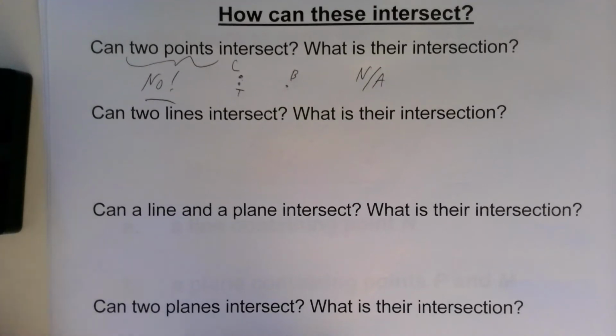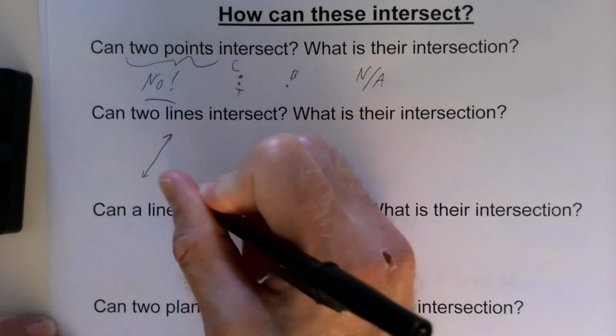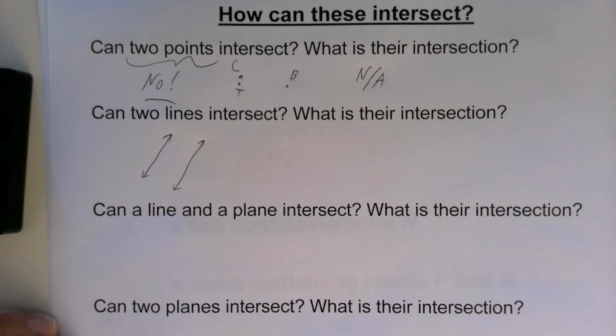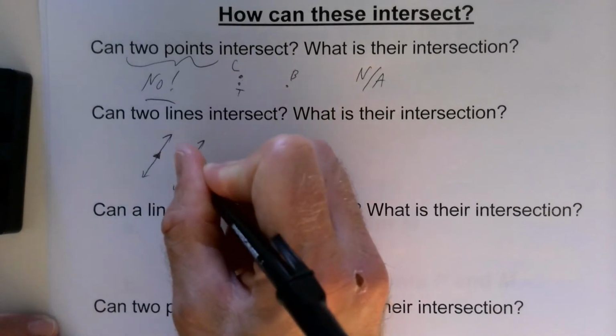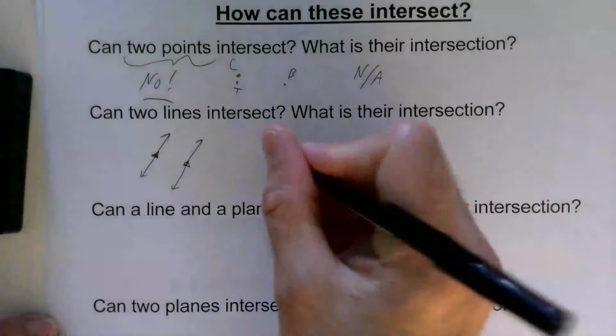Okay, so can two lines intersect? If so, what is their intersection? Okay, let's look at these 2 lines. Those look like they probably don't intersect. They could go on forever and ever. It seems like they never intersect. We call these things parallel lines. And usually in a diagram, they'll put these little extra arrows on there. So these don't. But I could have maybe something like this.